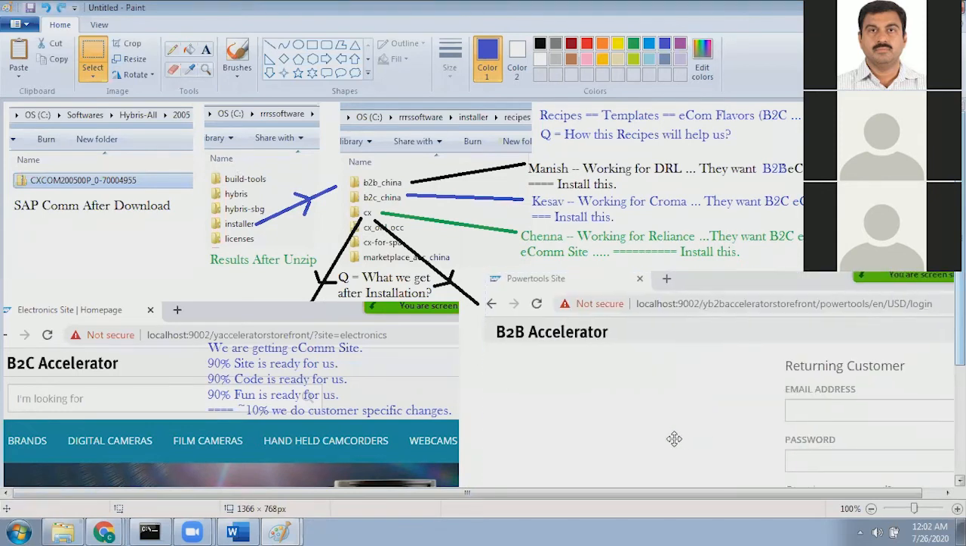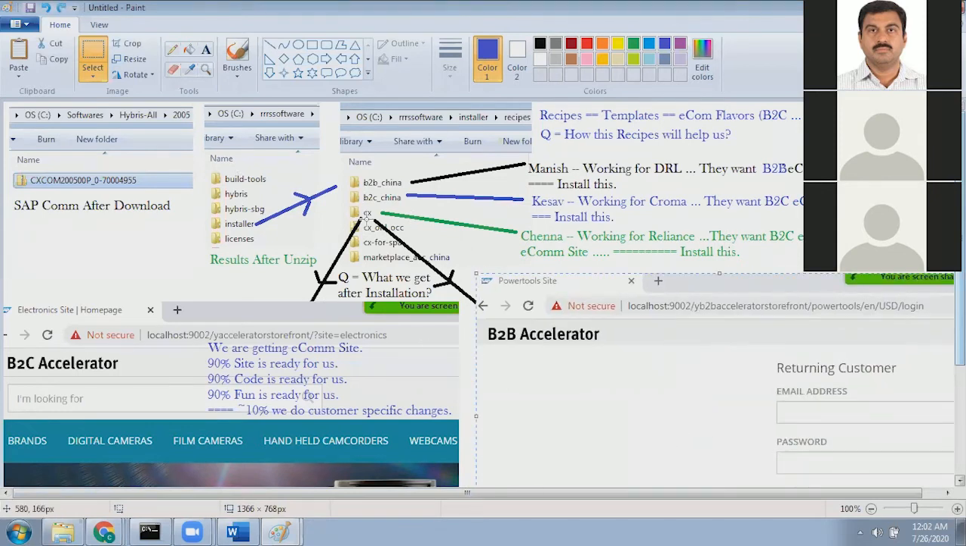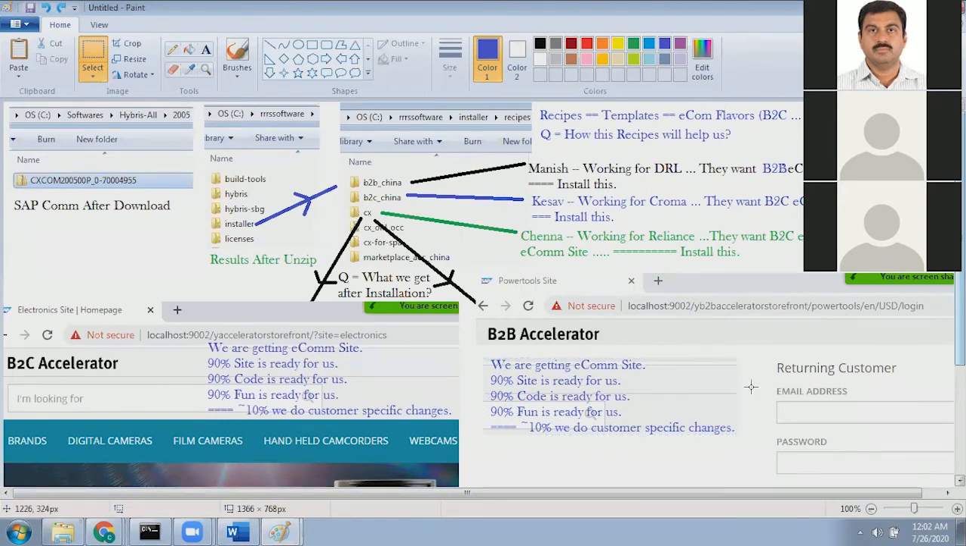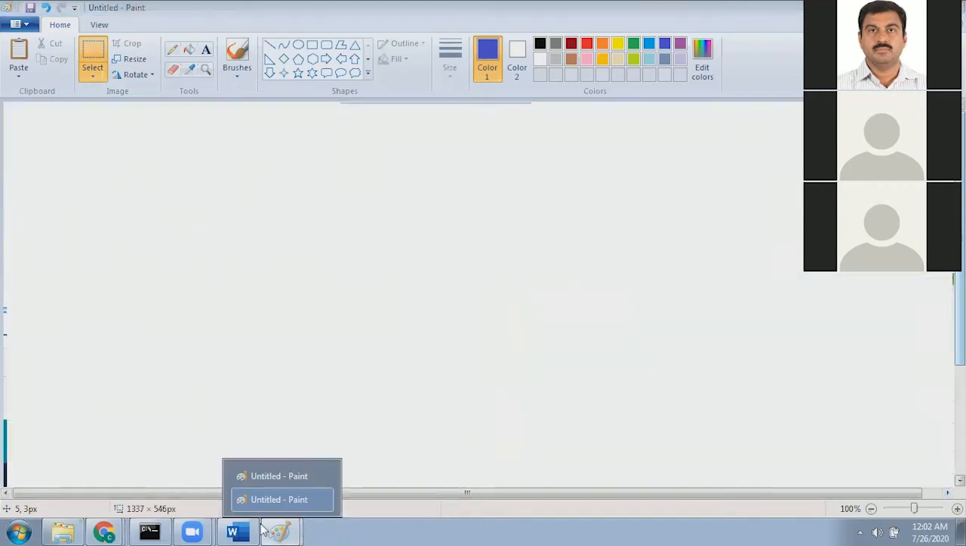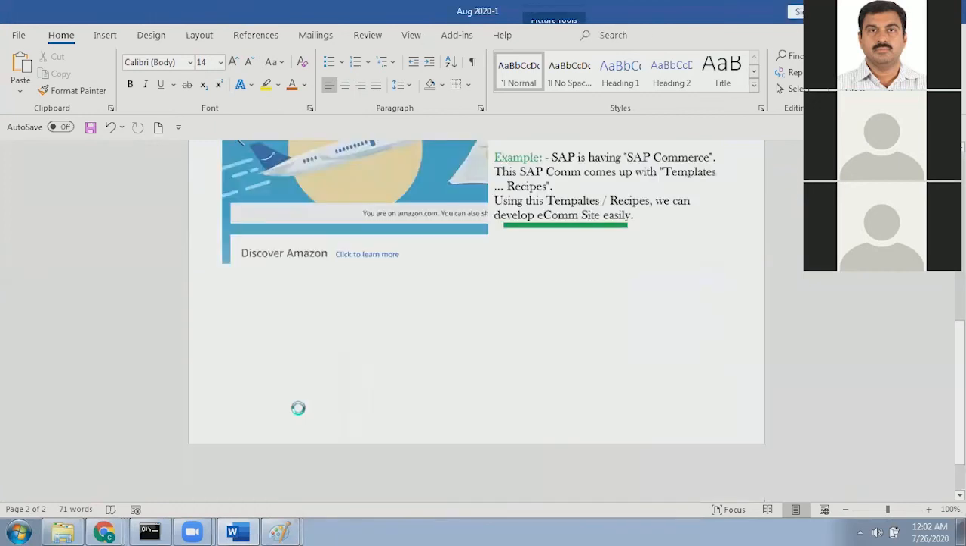Therefore, by installing this CX, you will get 90% of the site available. The same is applicable for the B2B. You can see 90% of the site is already available, 90% of the code is already available, 90% of the functionality is already available. Around 10% we do customer specific changes. This is the excellent advantage with the recipes and with SAP e-commerce.